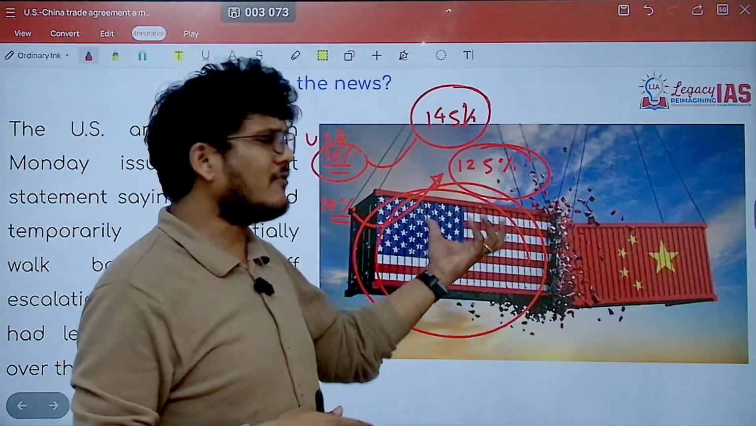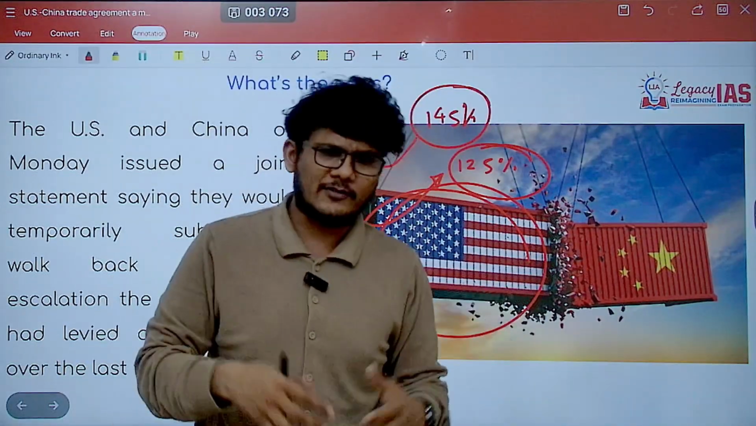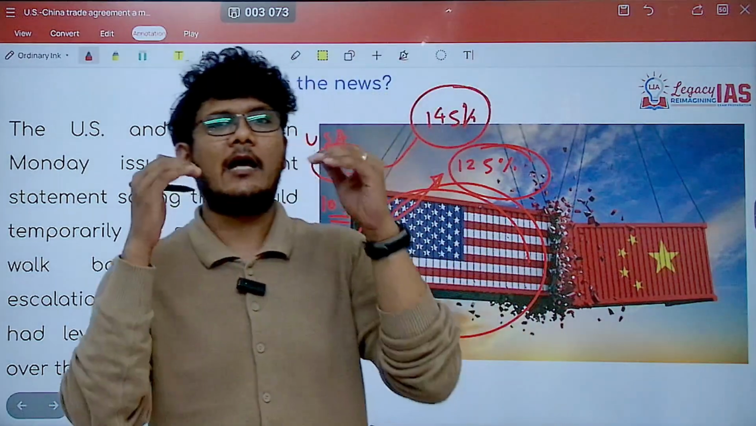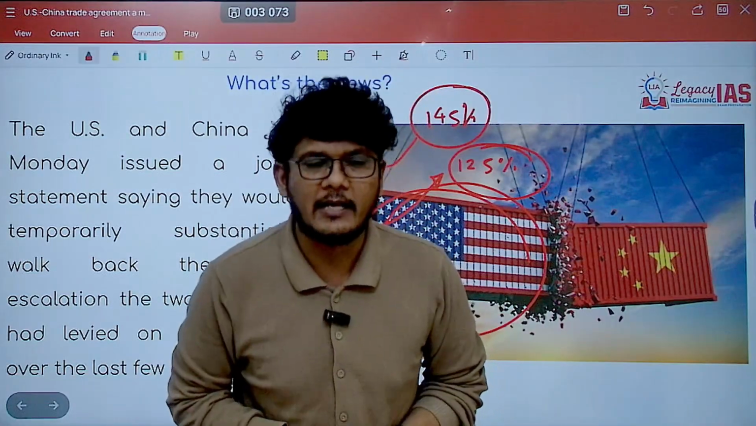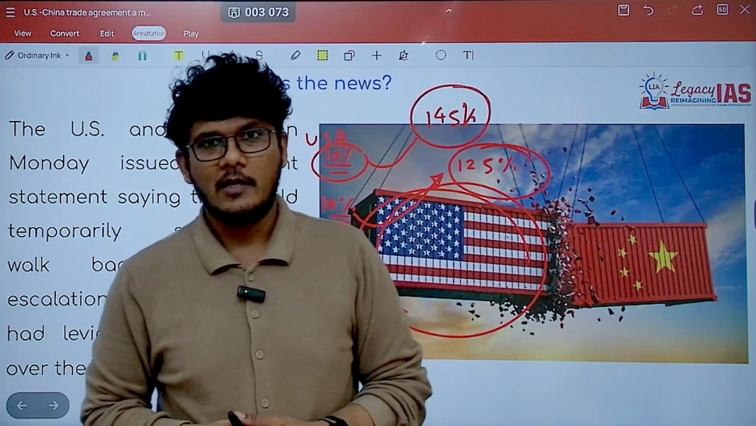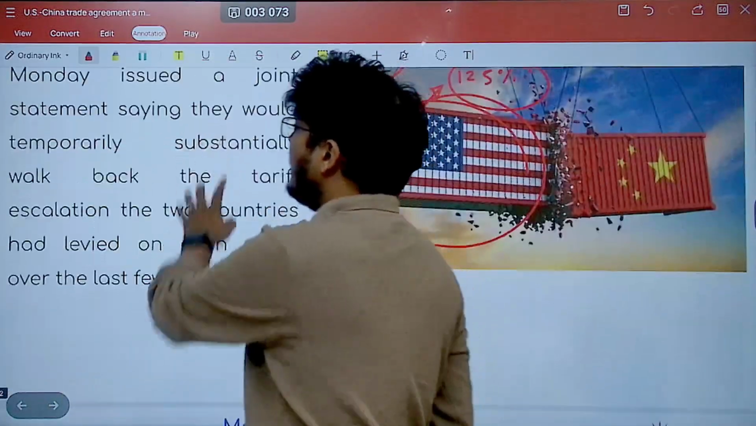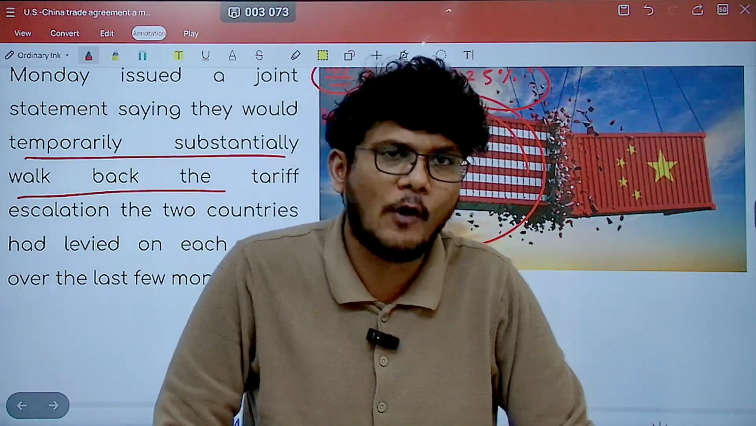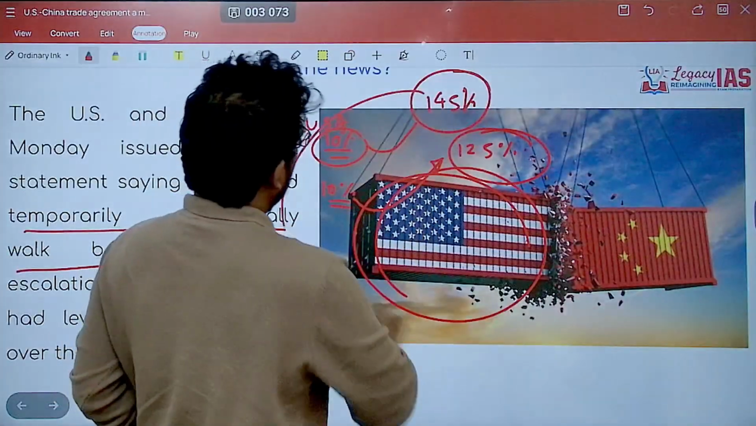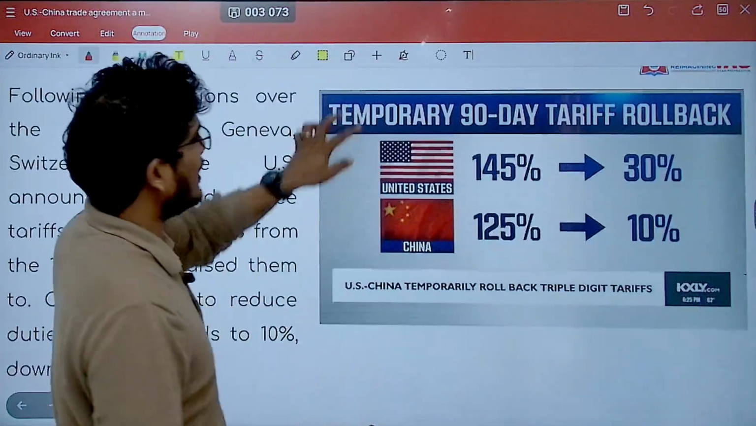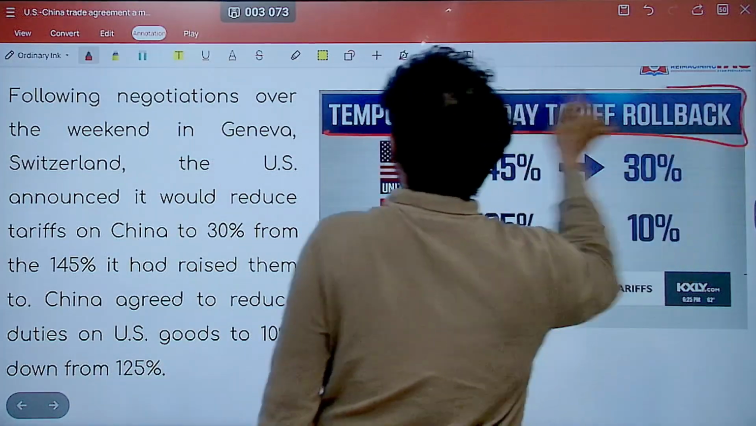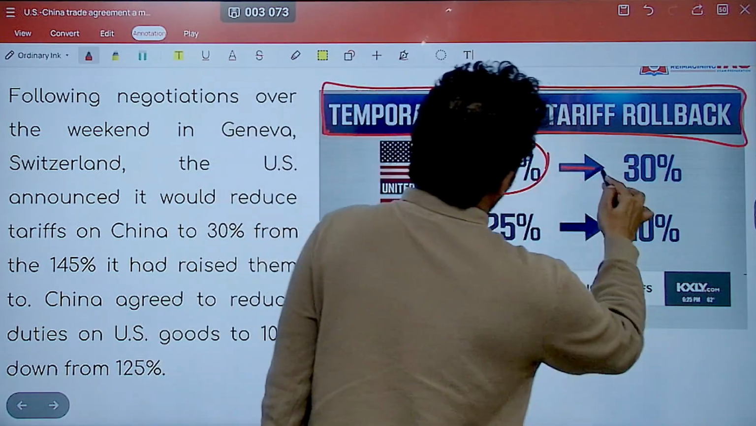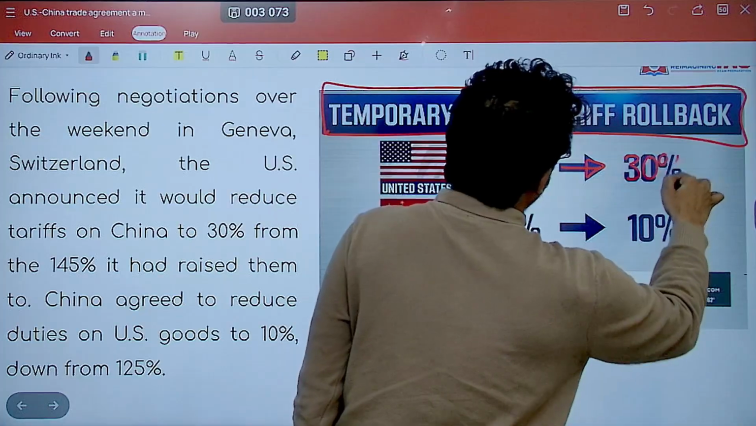Subsequently, there was a realization that it is not helping anyone, specifically USA. So then what happened? They came together and had a high level talk in Geneva, Switzerland, discussing what we should do about this. And they decided that they will temporarily walk back from the tariffs that have been imposed, that means they will lower the tariffs. So what has been done? A temporary 90-day tariff rollback. The tariffs which USA imposed up to 145% are now brought down to 30%.